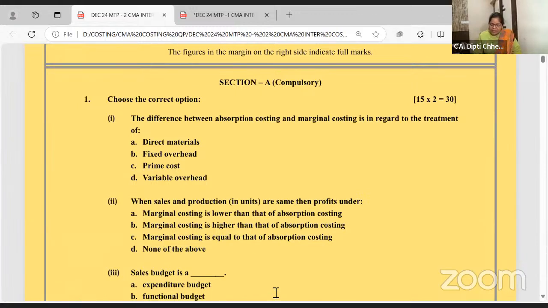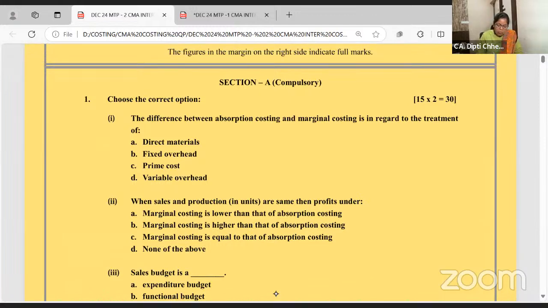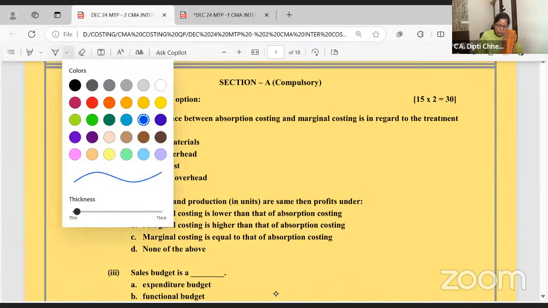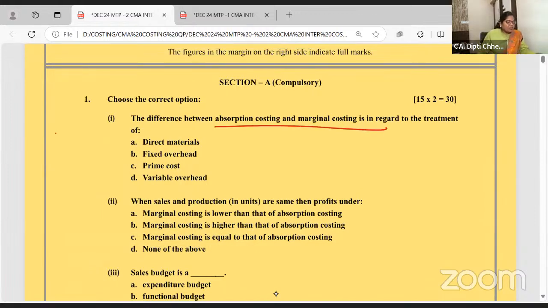The difference between the absorption costing and the marginal costing is with regard to material, prime cost, variable, fixed overhead. Whether you are in absorption costing or in marginal costing, direct material is already variable.